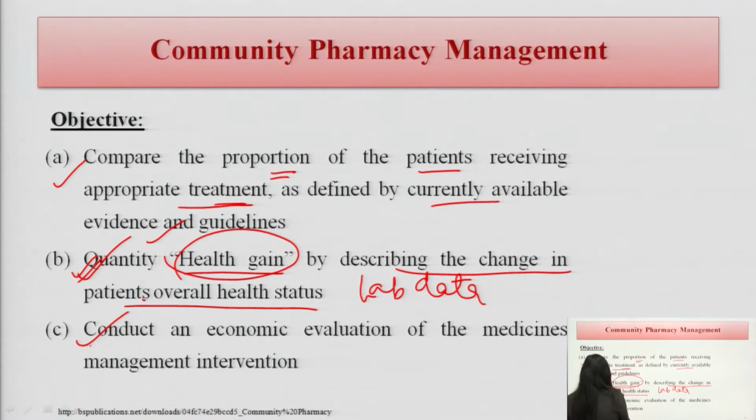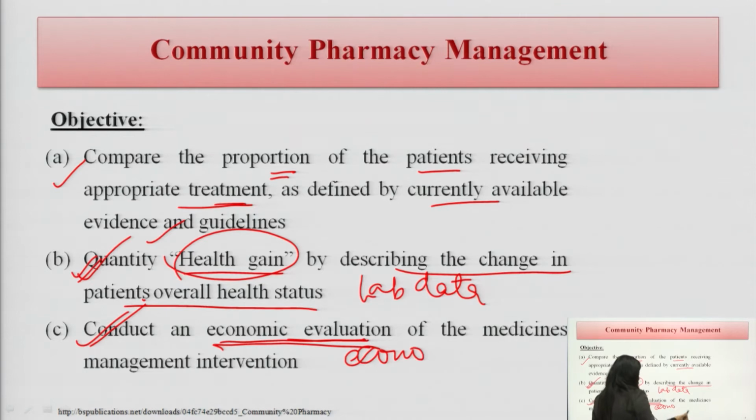Point number 3, conduct an economic evaluation of medicines. So, what will the community pharmacist do? As it is more patient oriented, it is doing the patient counseling, making the patient aware towards the treatment. So, there is another department we can see which is dealing with the economic evaluation of treatments.